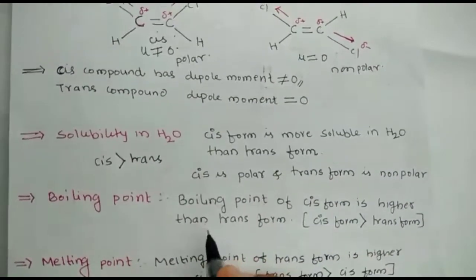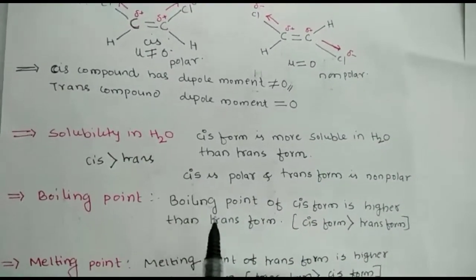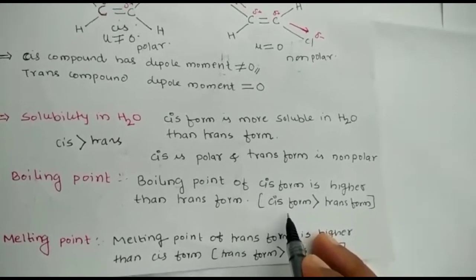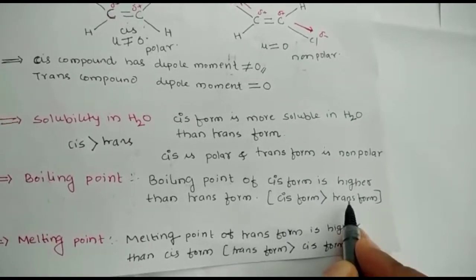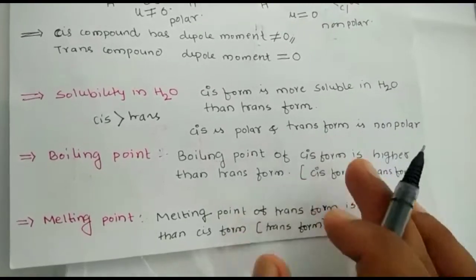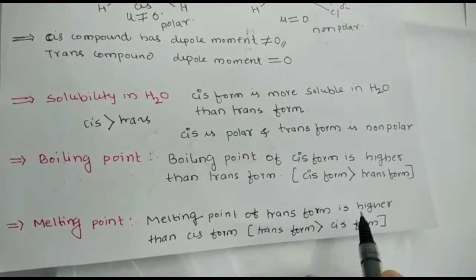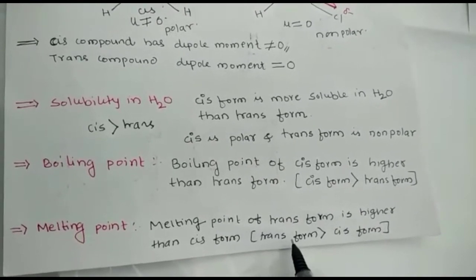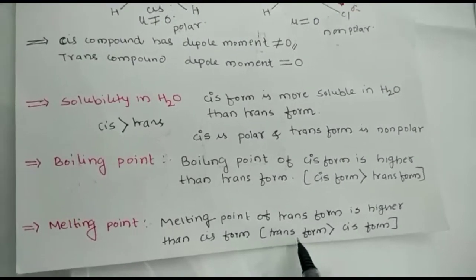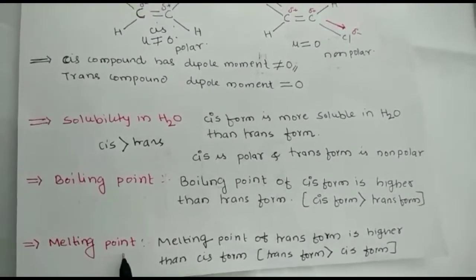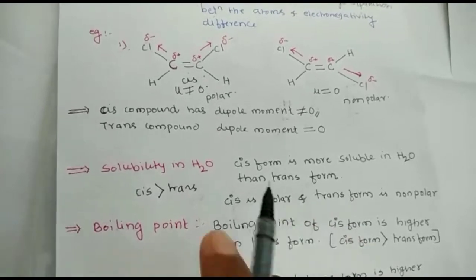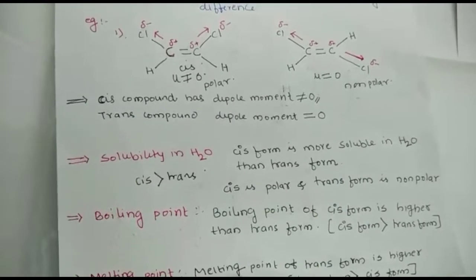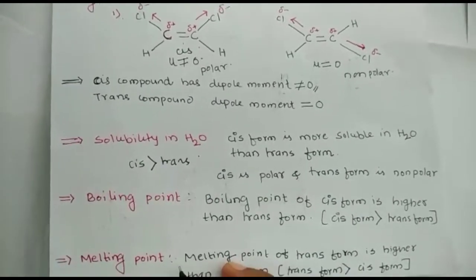In the boiling point, see which one is more polar, that is the cis form. It is more polar, so it is more soluble in water, hence it has a higher boiling point as compared to the trans form. But in case of melting points, the melting point of the trans form is higher than that of the cis form, because the trans form has a well packed structure. Packing is very good in the trans form, that's why it has a higher melting point. So commonly you can understand that the solubility of the cis form is more, the boiling point of the cis form is more, but the melting point of the trans form is more. So they differ in their physical properties.